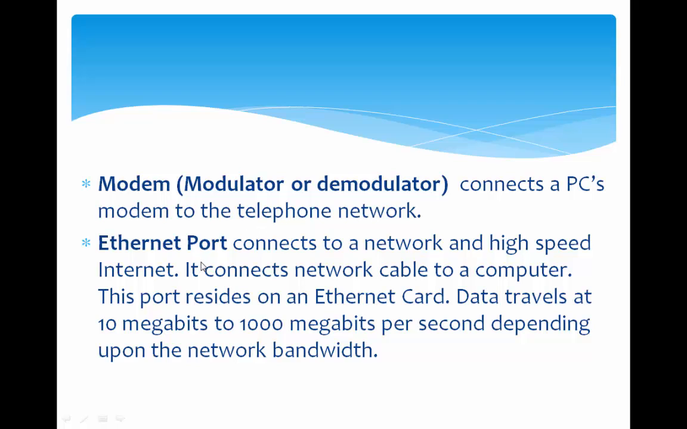Next one is Ethernet port. The Ethernet port connects to a network and high-speed internet. It connects a network cable to a computer. This port resides on the Ethernet card. The data travels at 10 megabits to 1000 megabits per second, depending upon the network bandwidth. It means the Ethernet port provides a facility to connect the computer system to the internet.